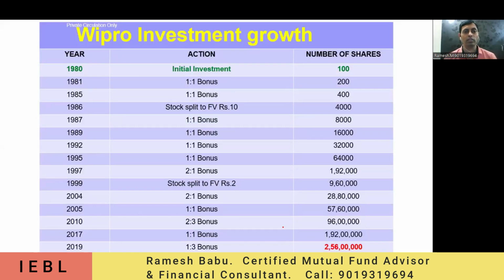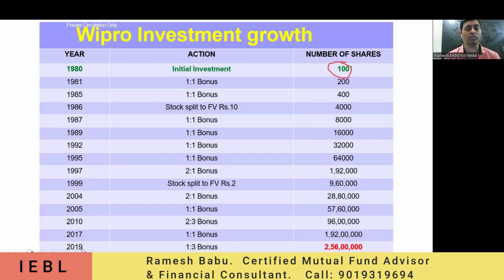Here we are taking one example related to the company Wipro. All of us know Wipro very well, right? This Wipro company started around 1980. They came into the share market at 100 rupees. I think we have considered an investment of 10,000 rupees at that time. Probably we got 100 shares for our 10,000 rupees, and each share value is 100 rupees. From the 1980s to 2019, almost 5 years back data we are checking now.